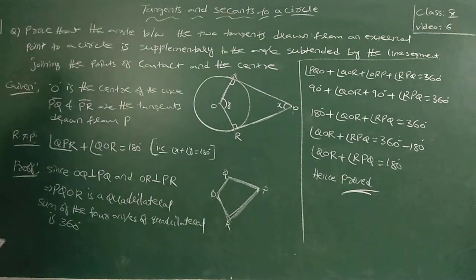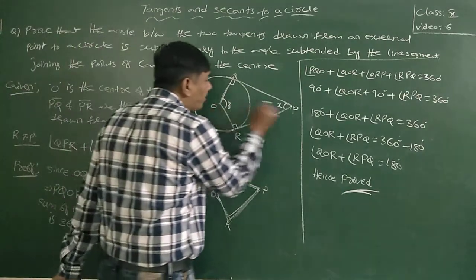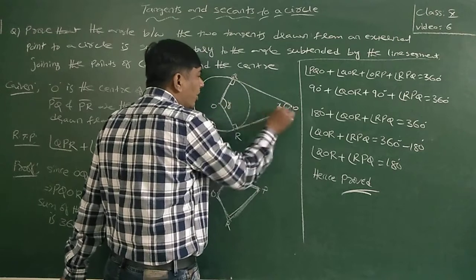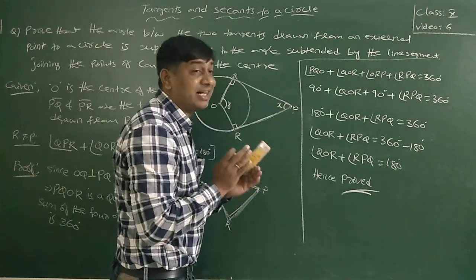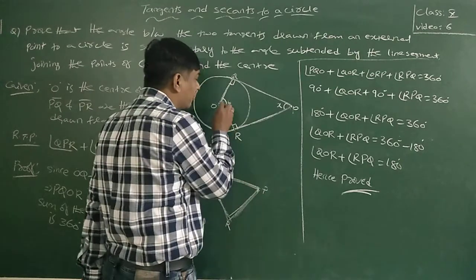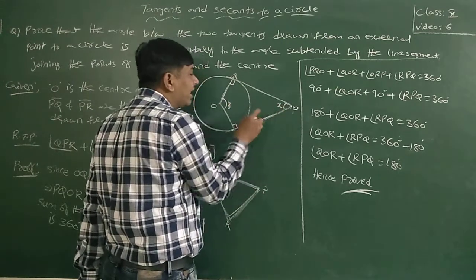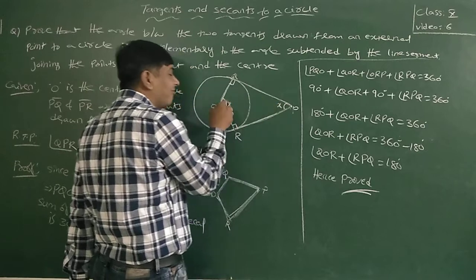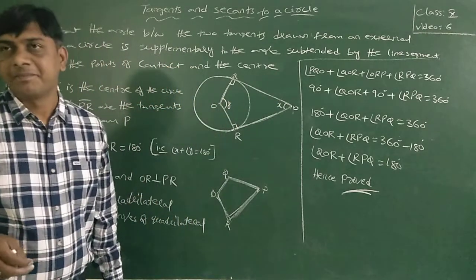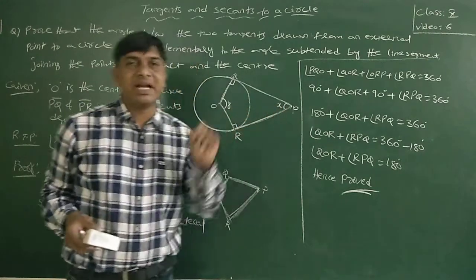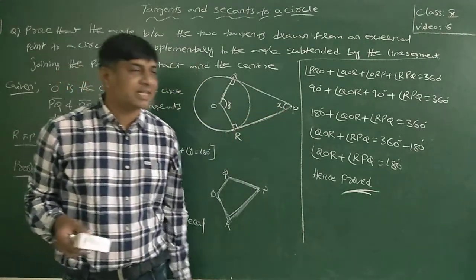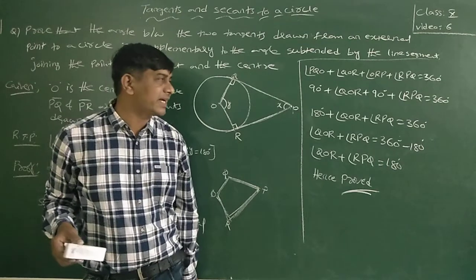I said, if I join OP, it divides this Y angle and X angle equally, which means OP is an angular bisector. OP is the angular bisector of X as well as Y. When you join OP, you will get an angular bisector.